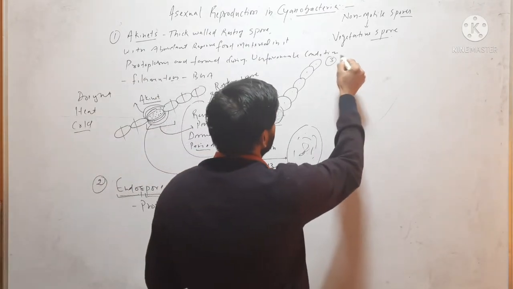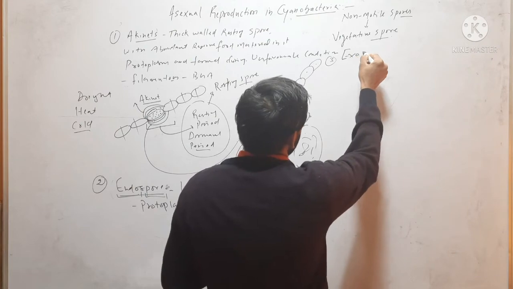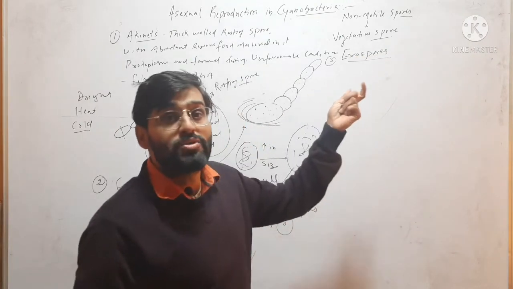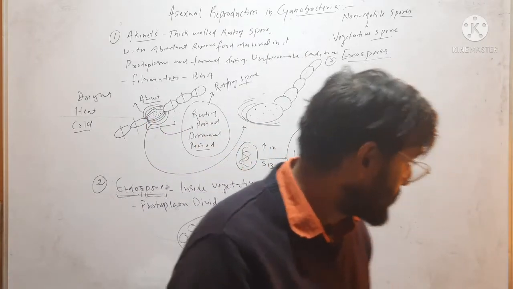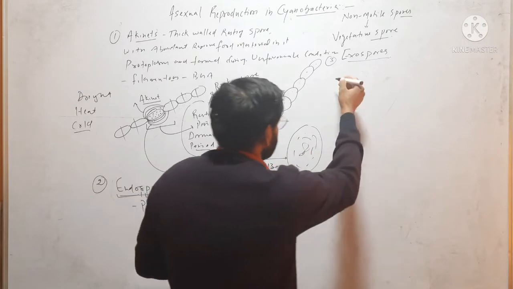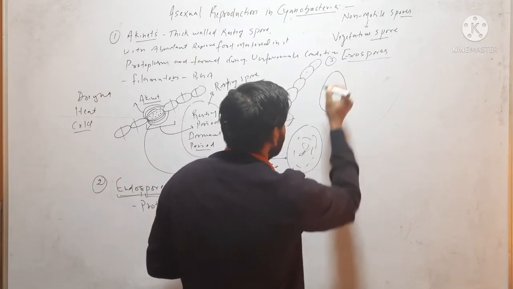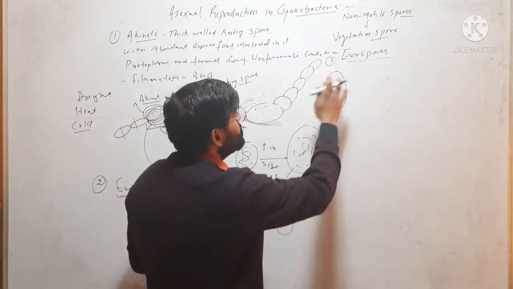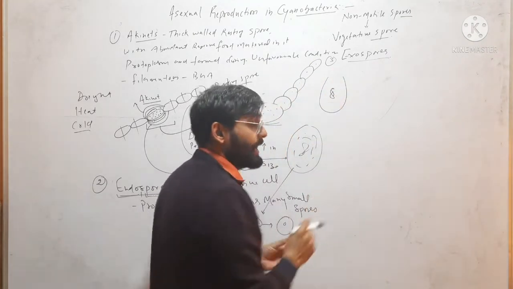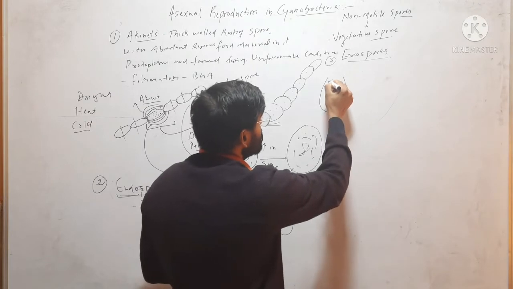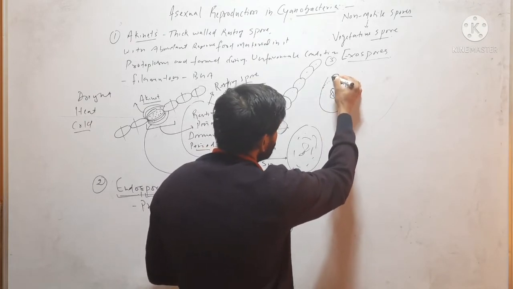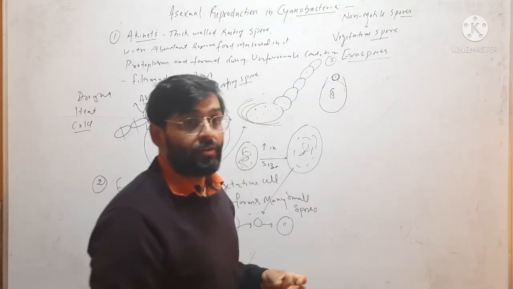Third one is exospore. Exo means outside, so these are asexual reproductive structures formed outside. Suppose this is a cell. The wall of this cell will dissolve from one side and its protoplasm will form spores on the outer side one by one.